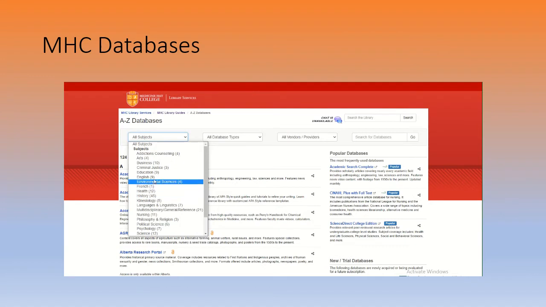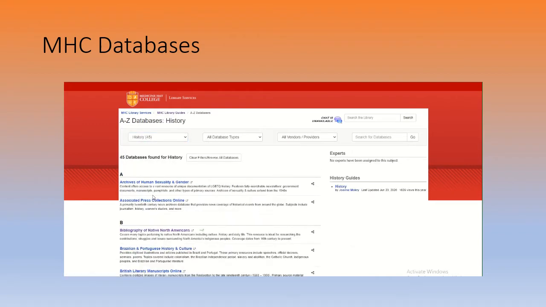And these are not articles. There's not 9 English articles. There's 9 databases dedicated to the subject matter of English, and dedicated to the subject matter of education, criminal justice, business. I'm going to pick history. It's a fairly large topic. Let's see what we have here. 45, probably the biggest. Looks like it is. 45 databases solely dedicated to aggregating journals, articles, newspaper articles, books, and newspapers on the subject matter of history. So I'll click on that.